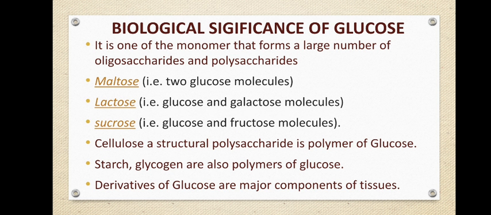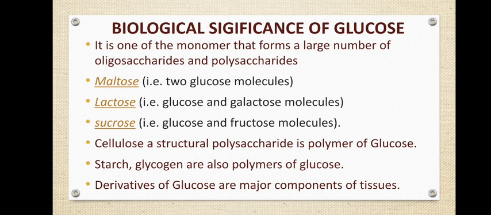And when glucose combines with fructose, it forms sucrose. Like this, there are a number of oligosaccharides as well as polysaccharides, like cellulose. Cellulose is a polysaccharide, a polymer of glucose. Thousands of glucose molecules form cellulose. Similarly, starch and glycogen are also polymers of glucose.